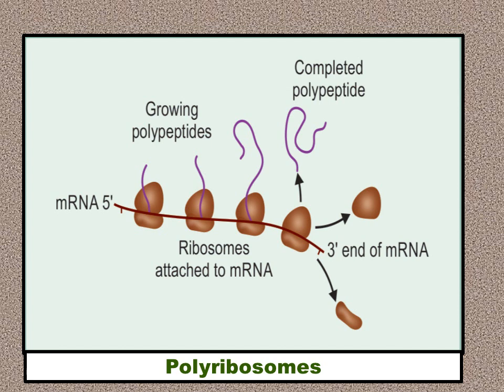All the 5 steps of protein biosynthesis occur on the first ribosomal unit, the second ribosomal unit, third, fourth, and so on. So each protein is at a different juncture of being synthesized. One is shorter, one is longer, one is very long, one has completed protein biosynthesis. So there are growing polypeptides on the ribosomal units. Such an assembly of ribosomal units on the mRNA is called a polyribosome or simply polysomes. At the end of the mRNA, you can see the termination occurring as described in the process of termination of translation.